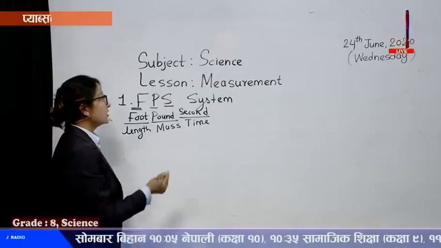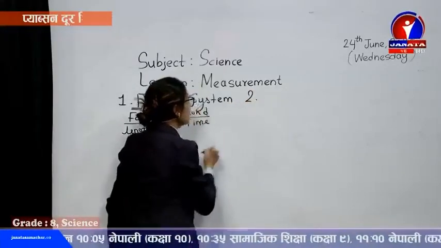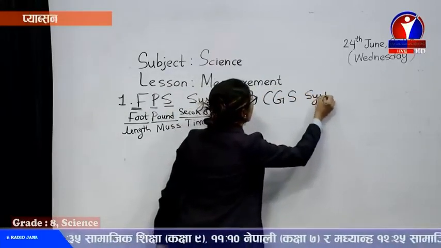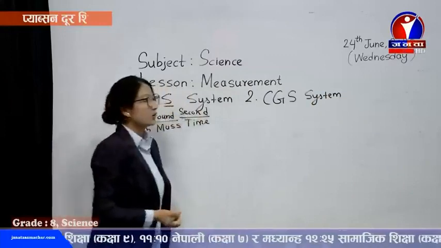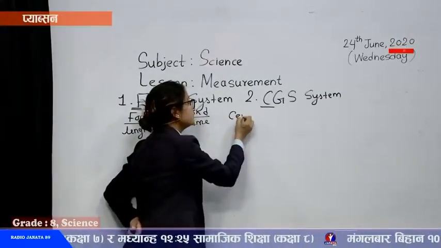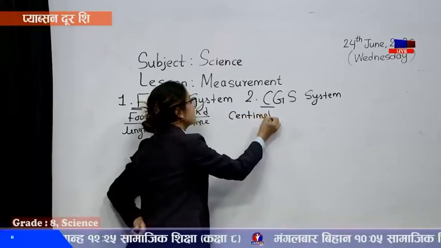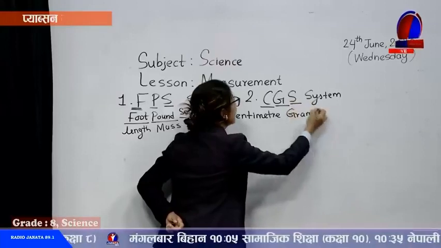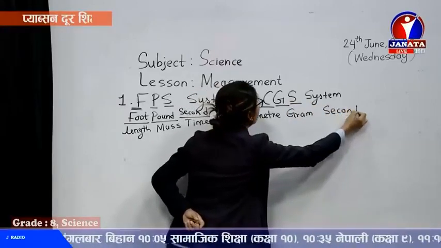Similarly, we have another system of measurement, number 2, the CGS system. Now I think you already got the hints. C stands for centimeter, G stands for gram, and S stands for second.